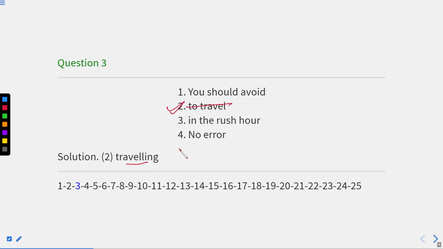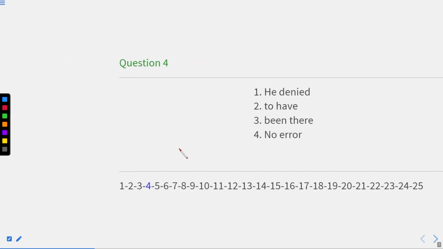Because whenever we have the word avoid, mind, detest, dislike, deny, after these words, or there are many such words, when we need an object, we use a gerund, not an infinitive, or any other form. Okay, now let us move to the next one.